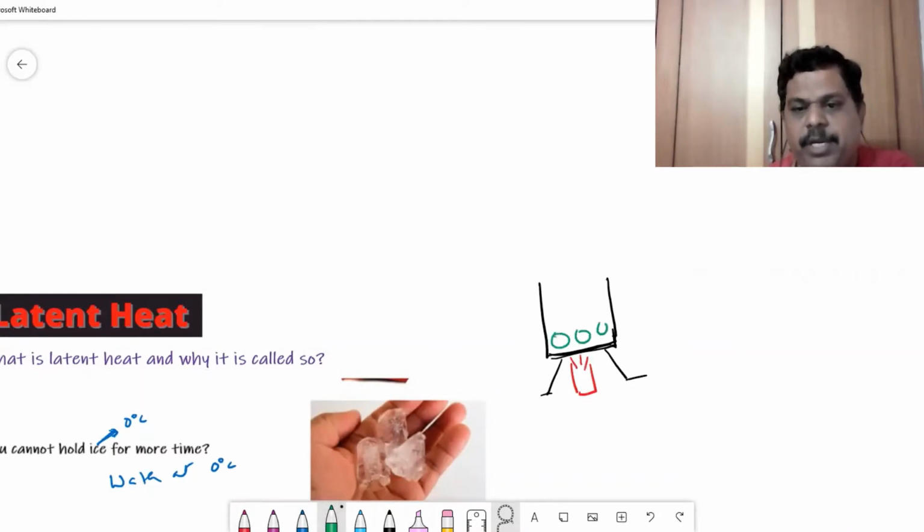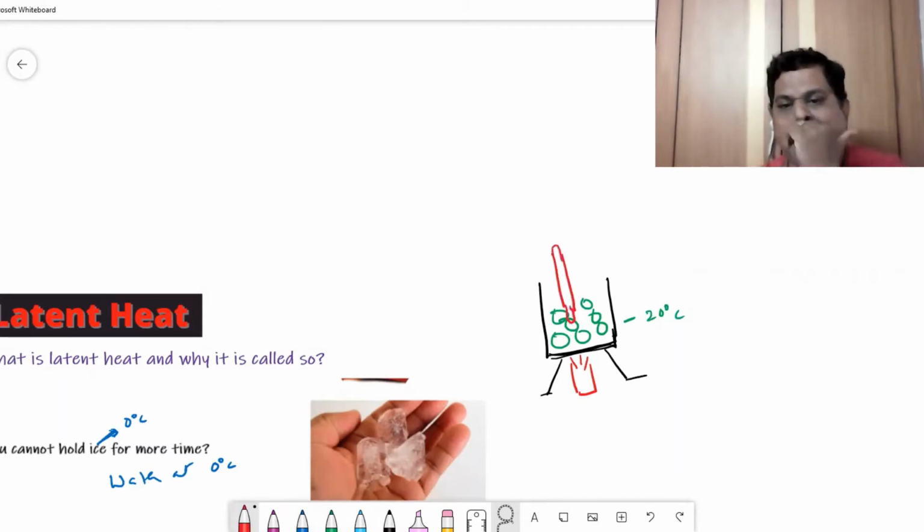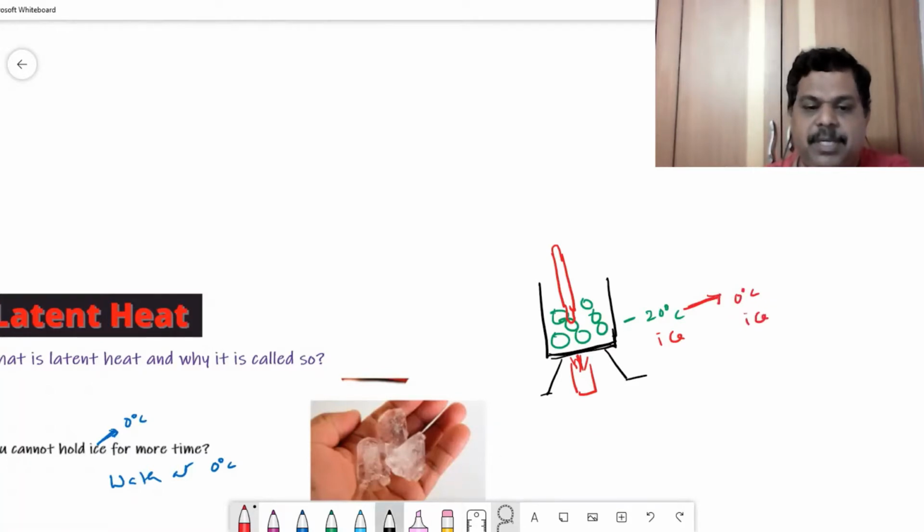We take some blocks of ice at minus 20 degrees centigrade, and to measure the temperature, we keep a thermometer. Initially, the thermometer reads minus 20 degrees centigrade. As we start heating, the temperature of this ice at minus 20 increases to 0 degrees centigrade. This increase can be noticed in the thermometer up to 0.